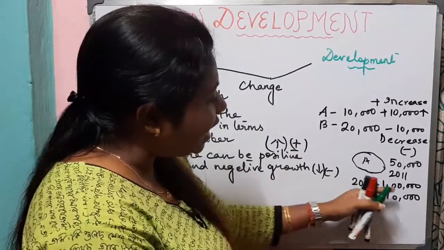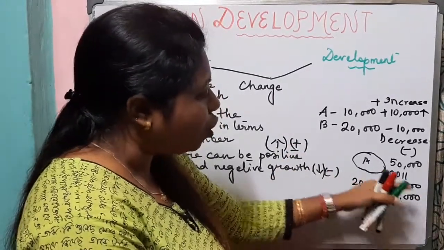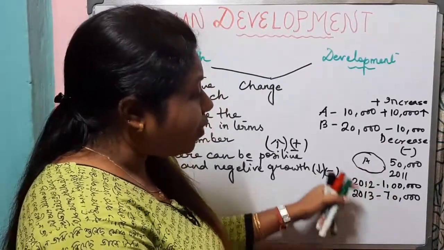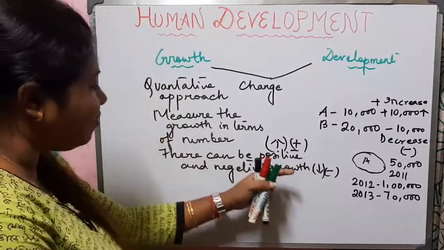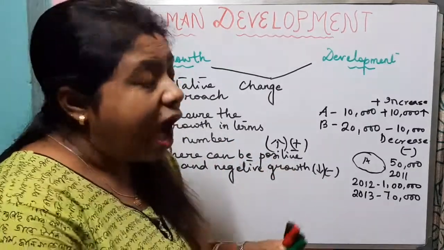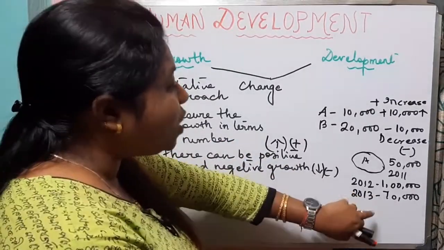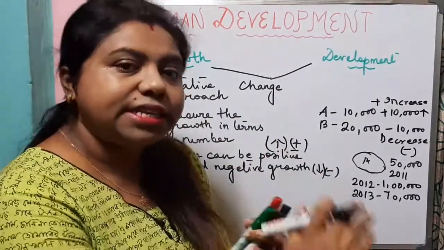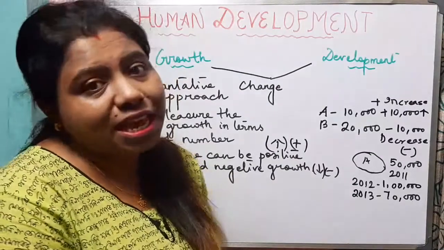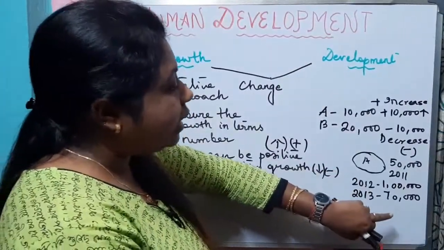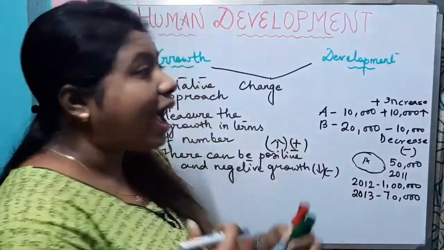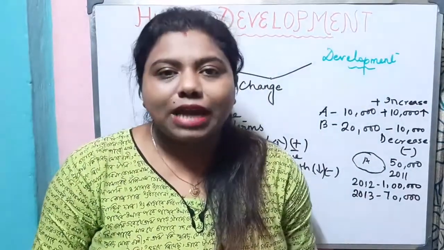When there is increase in population, it is a positive growth. When there is decrease in population, it is a negative growth. So growth can be both positive and negative. How do we measure growth? We measure growth in terms of number. That means there can be increase in number or there can be decrease in number. For example, the population of a place, income of any person or height of any person is referred as growth.